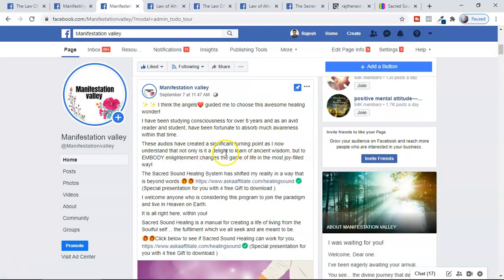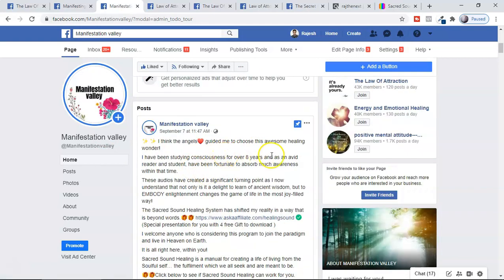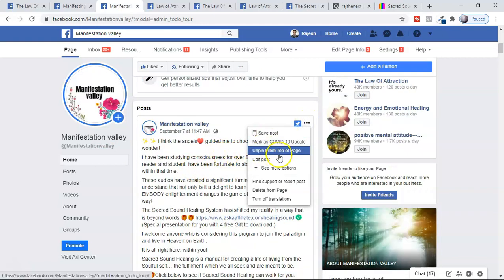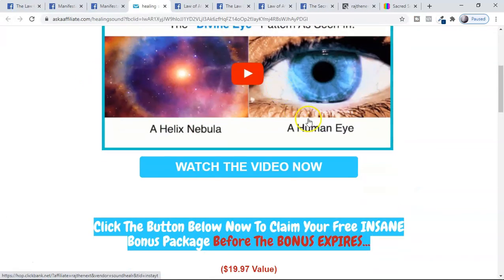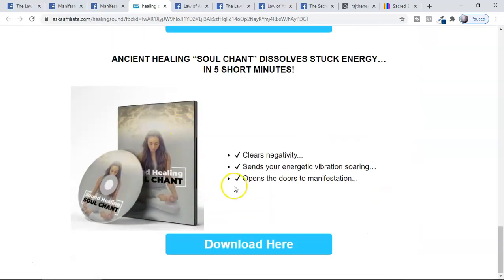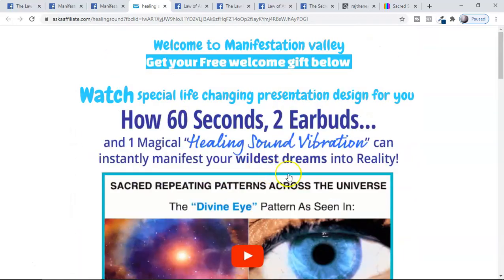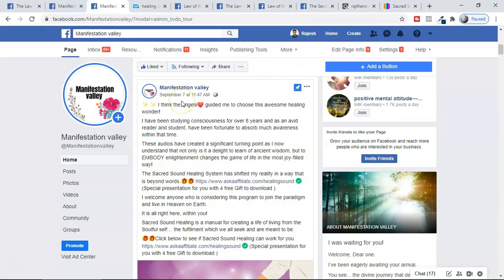Not for any selling purpose, because I have a very small audience, so I'm not going to target selling anything right now. But here you can see you can make a pinned post, and this is the same product. If they click here, look at the landing page which I created. Here I'm offering them the gift, a lot of gifts offered by the product, and also telling them to watch this video. I use the same strategy with Instagram.